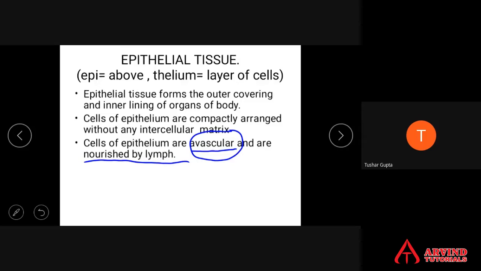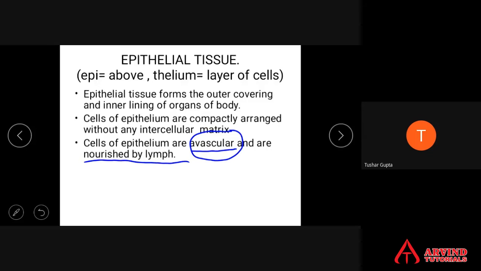Means if the cell is supplied with blood, we call it vascularized. If a cell is not supplied with blood vessels, it is called avascular. Here, students, the epithelial tissues are avascular. That means they have no blood supply. Then what is the meaning? How do they get oxygen and nutrients? Can they survive without oxygen and nutrients? No, they cannot survive without oxygen and nutrients. They do require oxygen and nutrients.